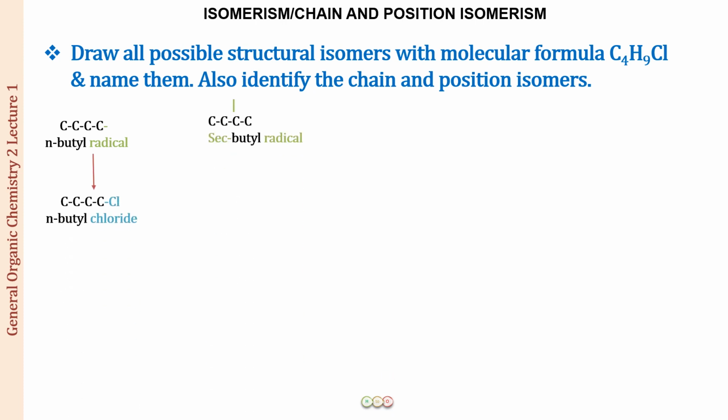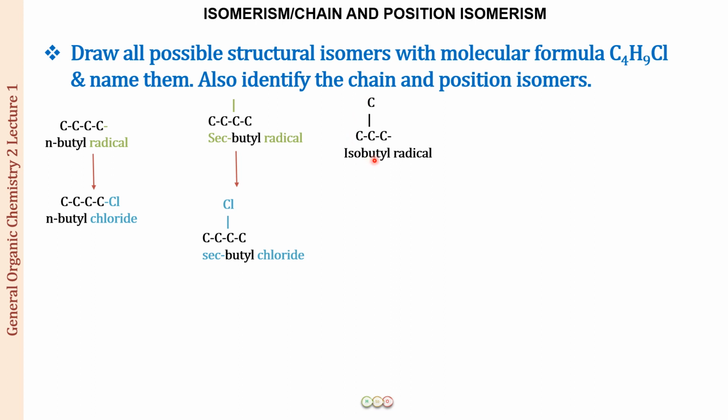The next structure is the secondary butyl radical. From the secondary carbon we have removed one hydrogen, and instead if I put a chlorine, I will get sec-butyl chloride. Similarly, the third isomer was the isobutyl radical. From isobutane we got the isobutyl radical by removing one primary hydrogen from the end opposite to the iso group.